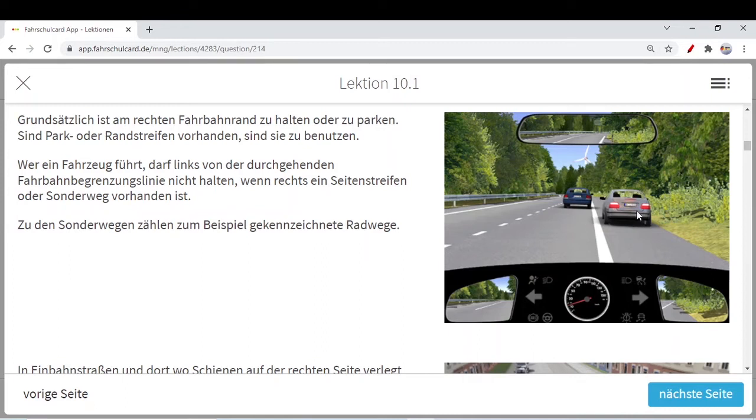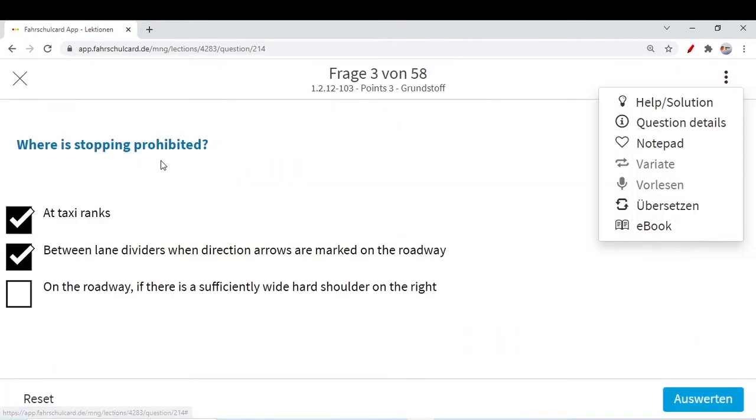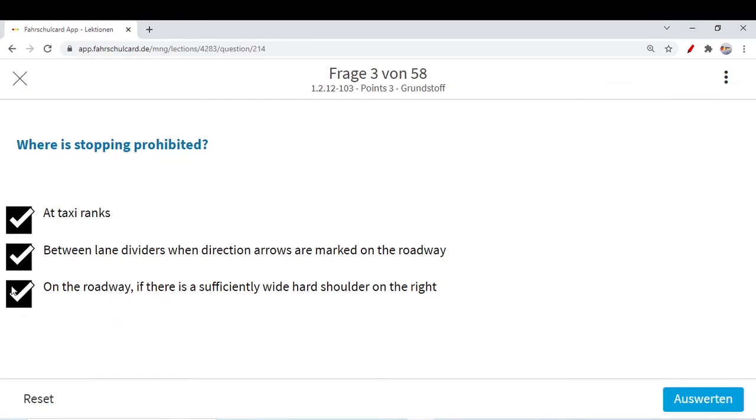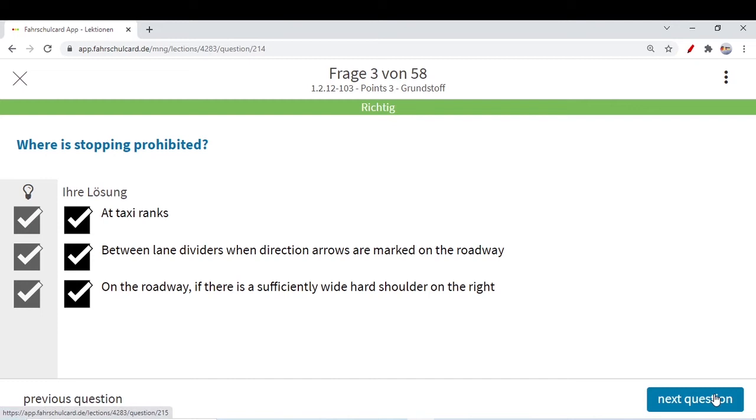So when you need to stop for some reason, and you see there is a hard shoulder, you should stop at the hard shoulder, you should not stop on the roadway. So where is stopping prohibited? On the roadway if there is a sufficiently wide hard shoulder on the right. It is very natural, if there is some space on the right side of the roadway, or on the left, you can stop over there on the hard shoulder, but not on the roadway.